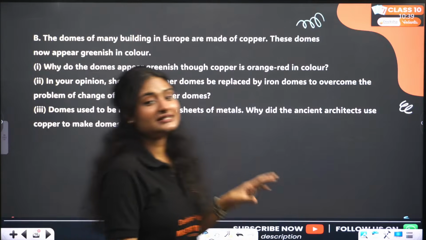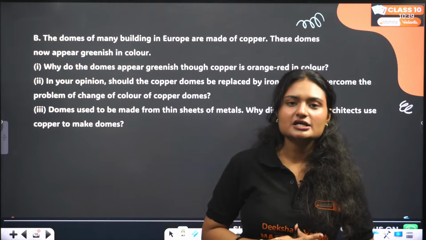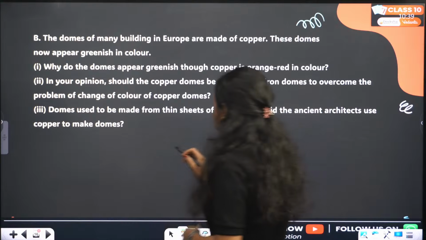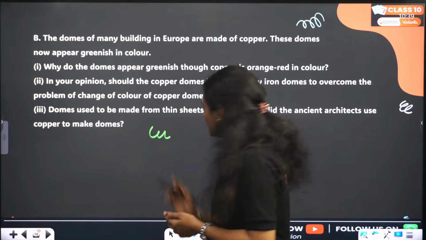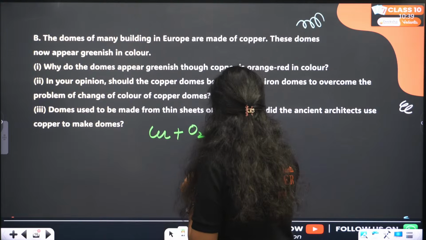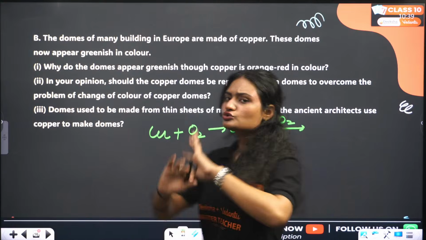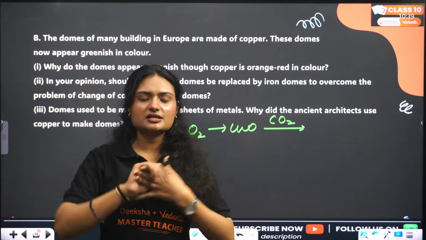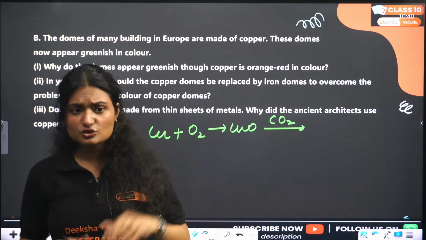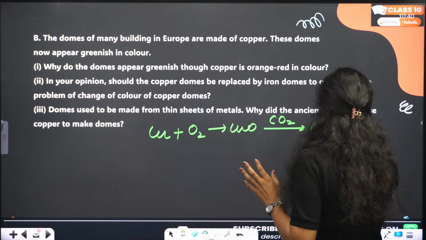So what happens? Copper is reddish brown, but why do the buildings start appearing greenish after some time? The reason is that copper combines with the oxygen present in the atmosphere and gets converted into copper oxide. This copper oxide, exposed to carbon dioxide from emissions and vehicles, combines with the carbon dioxide and we get copper carbonate.